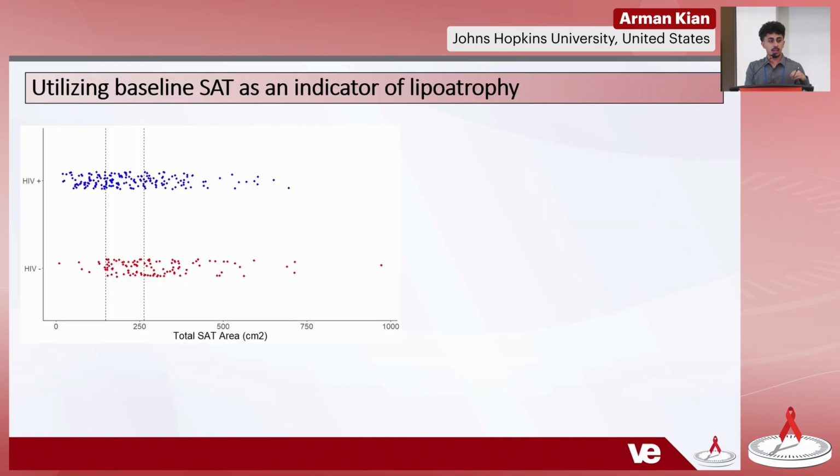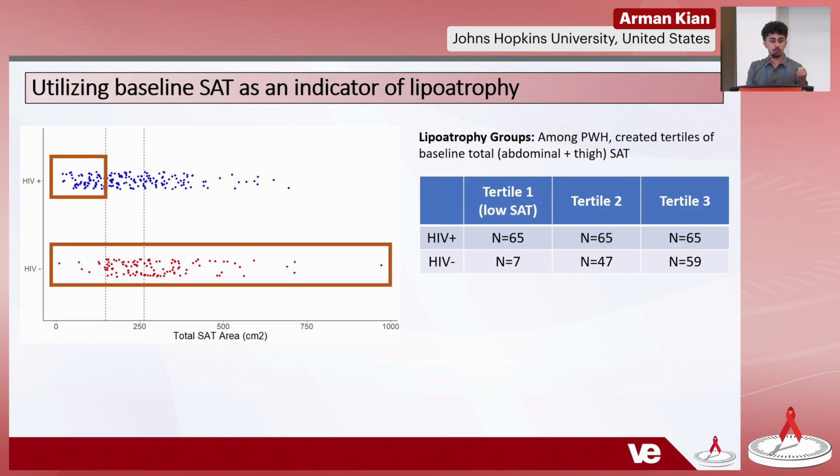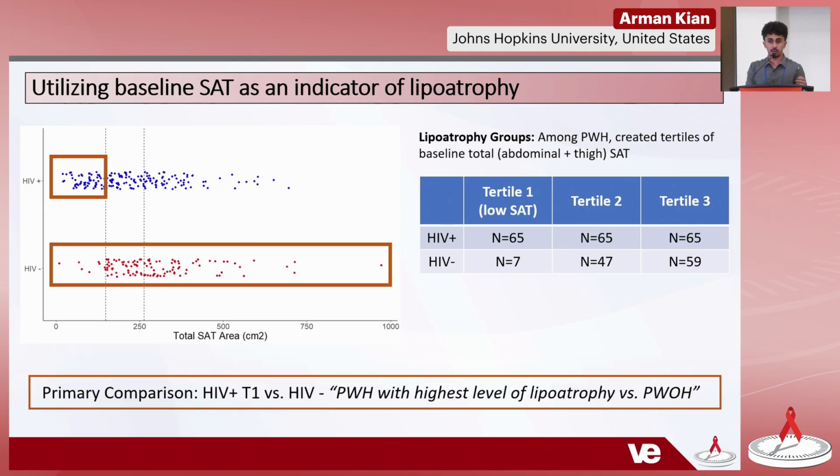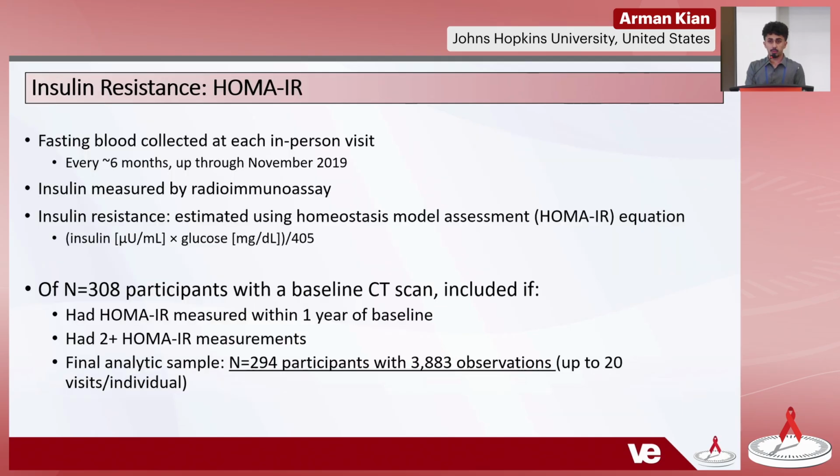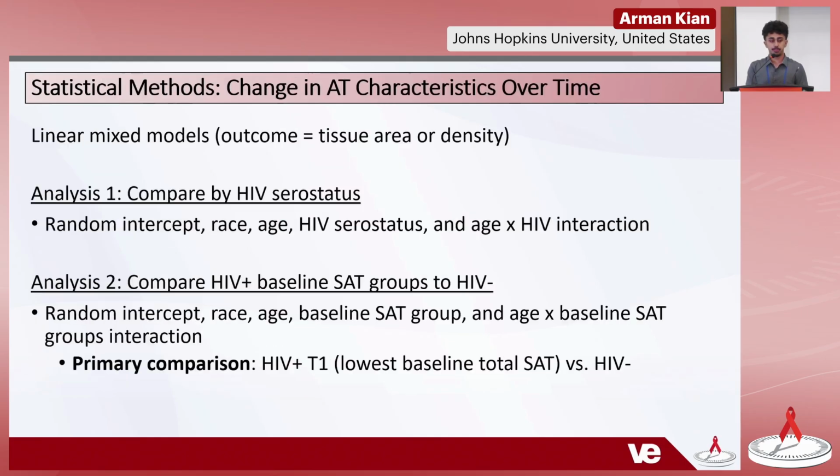To show that, this is the spread of total SAT area at baseline among people with HIV and those without. Our primary comparison was between those without HIV and those in the lowest baseline SAT tertile. In terms of insulin resistance measurements, we used HOMA-IR as our estimate. Of those 308 participants, they were included if they had a measurement within 1 year of baseline and 2 measurements total. In our final sample, there were 294 individuals included, with up to 20 visits per individual.